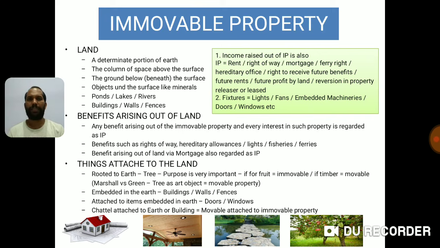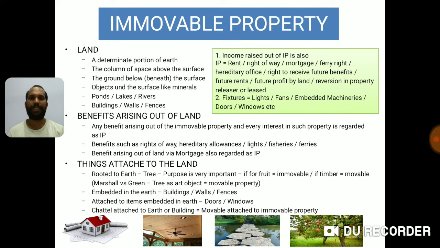Now for example, the people who live in the city, we usually ask how much land you have. They say I have one site with 30 by 40. So that is the determinate portion. 30 by 40 is 1200 square feet, the determinate portion of earth, that is the property, that is the land.